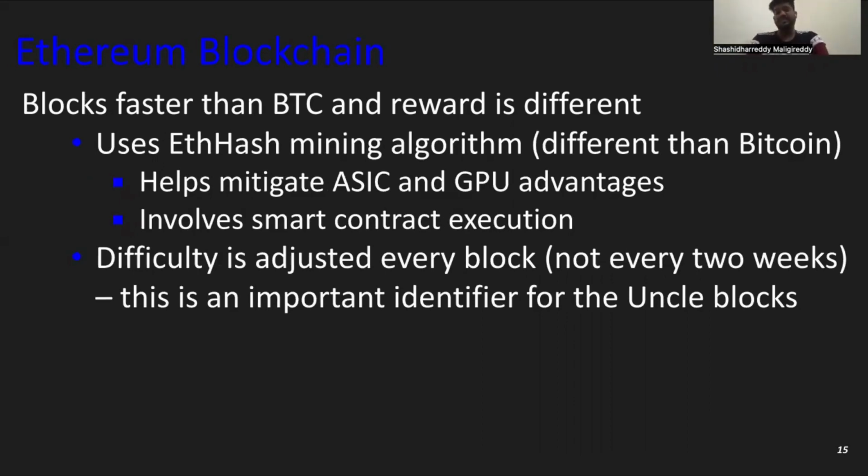Blocks are faster and the reward is different. It uses the Ethash mining algorithm, which is totally different from Bitcoin, with GPU advantages. It involves smart contract execution. Difficulty is adjusted in every block, but not every 2 weeks like in Bitcoin. It has a specific time. This is an important identifier for the block.